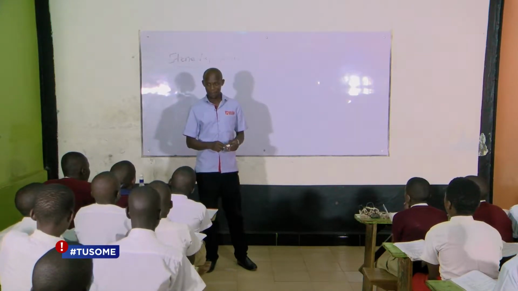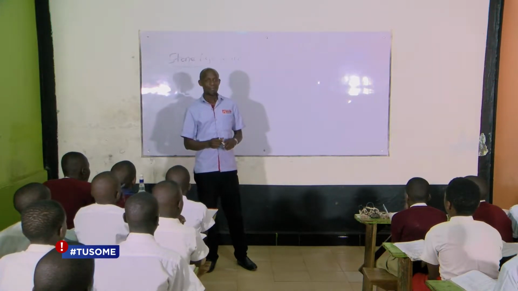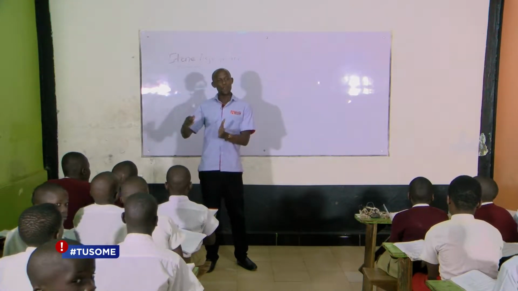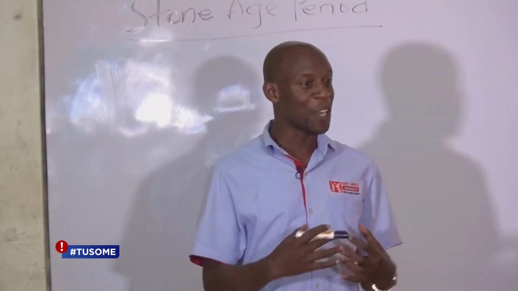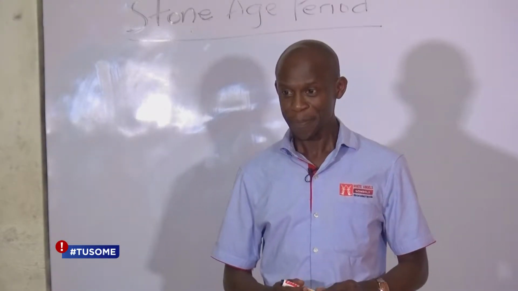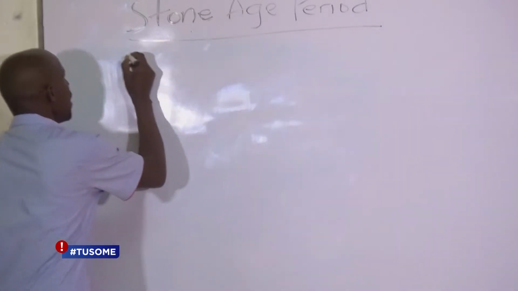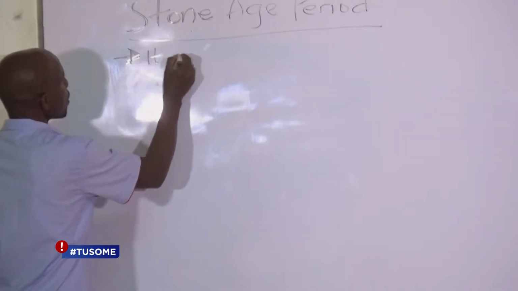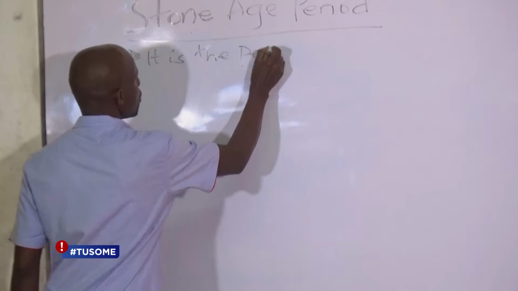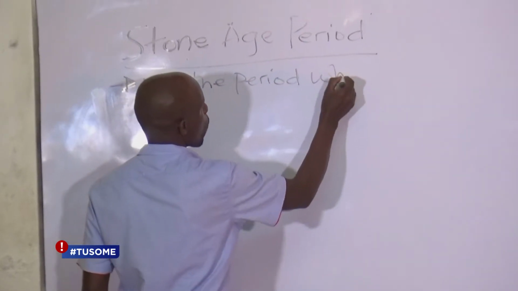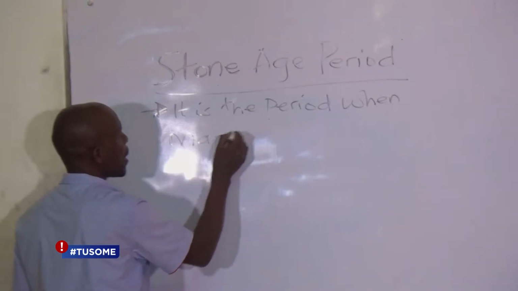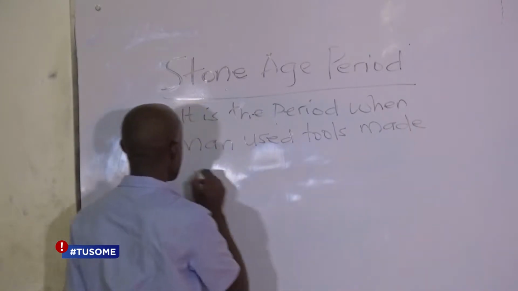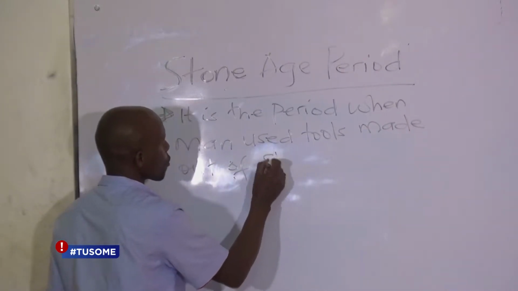The story of the early man begins in the Stone Age period, and we are going to be looking at the different stages in which man kept on changing until he became the kind of man whom we have today. Okay? So, whenever we find this word Stone Age period, we should say it is the period when man used tools made out of stones.